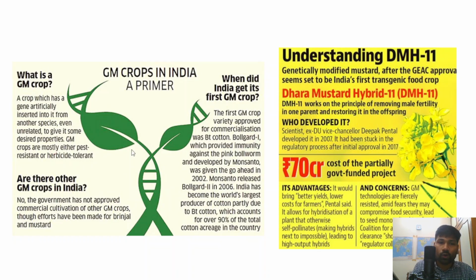As of now we have only BT cotton allowed for commercial cultivation in India, but BT brinjal and BT mustard are not allowed because of some health and environmental concerns, right?